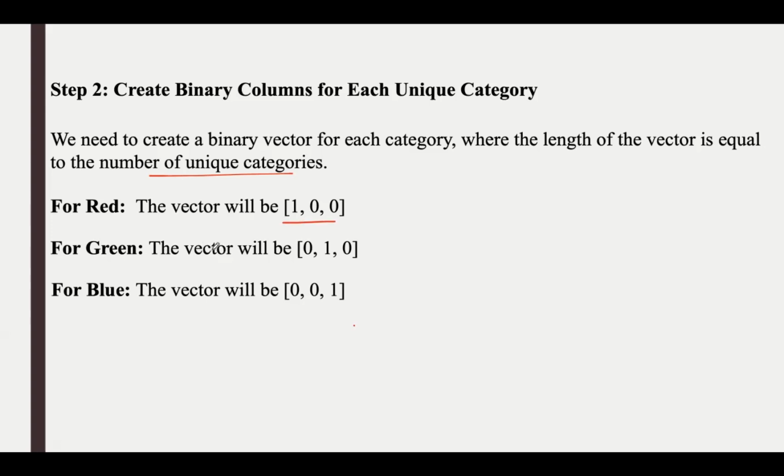For red, the vector will be 1, 0, 0, because red is represented by 1 at the first position, and the remaining positions are 0. For green, the vector will be 0, 1, 0, because green is represented by 1 at the second position and 0 at the others. And for blue, the vector will be 0, 0, 1, because blue is represented by 1 at the third position, whereas the remaining places are 0.